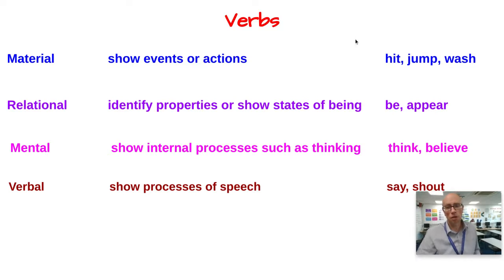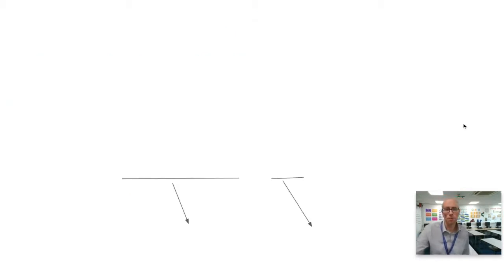If you were looking at a transcript of a football commentary, for example, the expectation is that you'd be looking at a lot of material verbs. If you were reading a philosophy essay, it may well be that you have lots of mental verbs going on. If you're reading a novel, then presumably the novelist is going to be using a range of verbal verbs when they're representing dialogue.